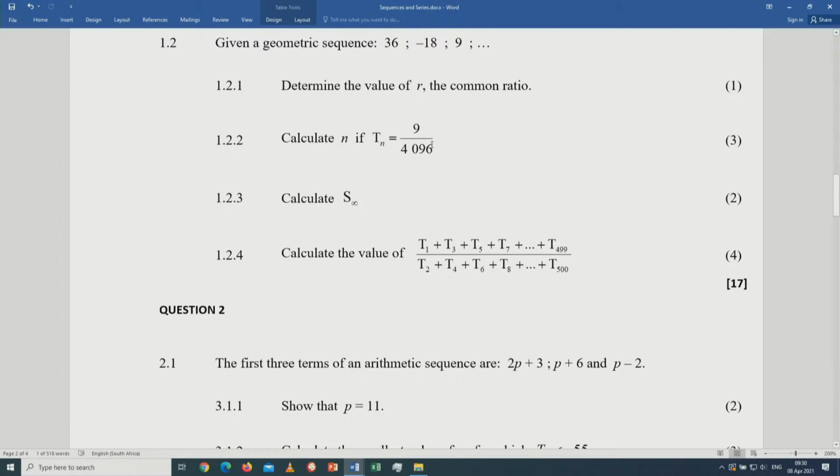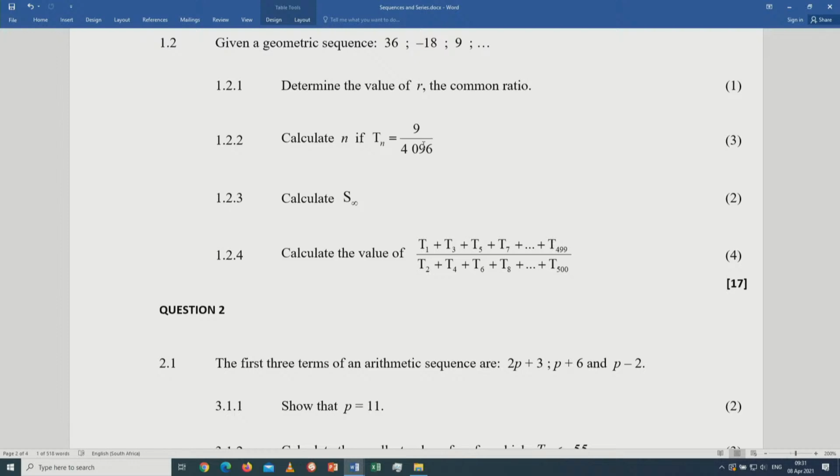Calculate n if Tn is equal to that. For you to calculate n, you've got the value of Tn. This is a geometric sequence, meaning the nth term of a geometric number pattern is ar^(n-1). Therefore, you equate that nth term, where a is 36 and r is a half, to 9 over 4096, and then you work out the value of n.